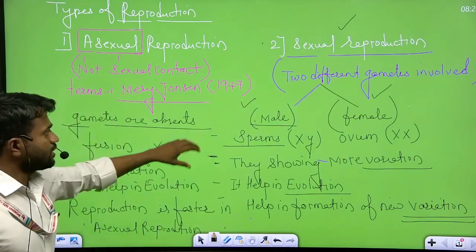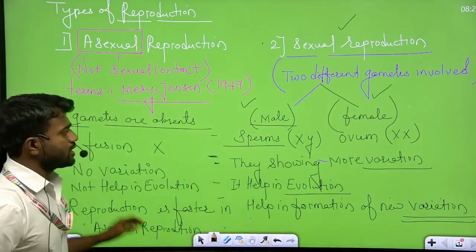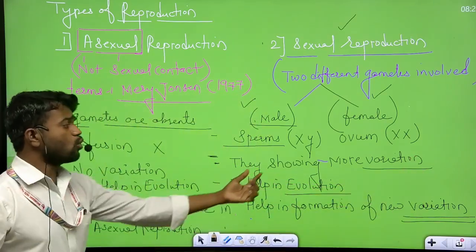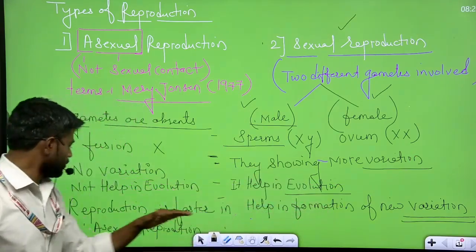Gametes are absent, but here two different gametes are involved. Fusion is absent, fusion takes place. No variation, more variation. Not help in evolution, help in evolution.